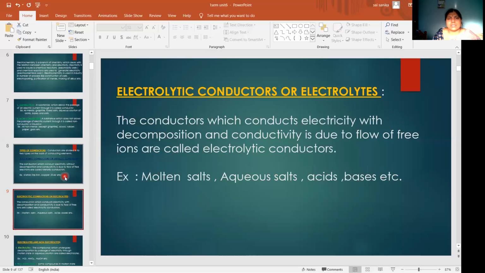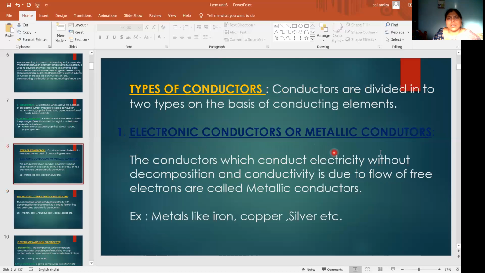Electronic conductors are metallic conductors. Electrolytic conductors are non-metallic conductors, or simply electrolytes. What are metallic conductors? They conduct electricity without decomposition, and conductivity is due to flow of free electrons.